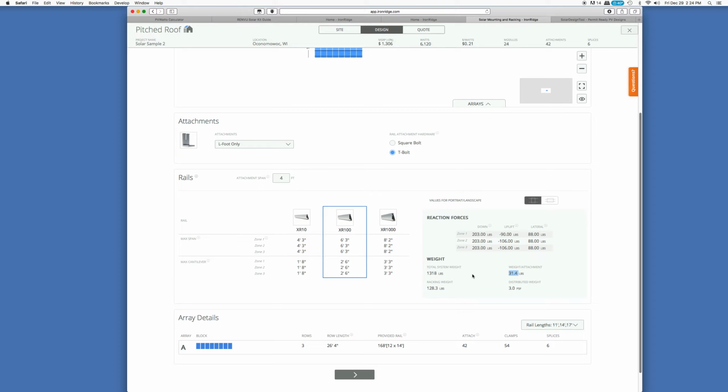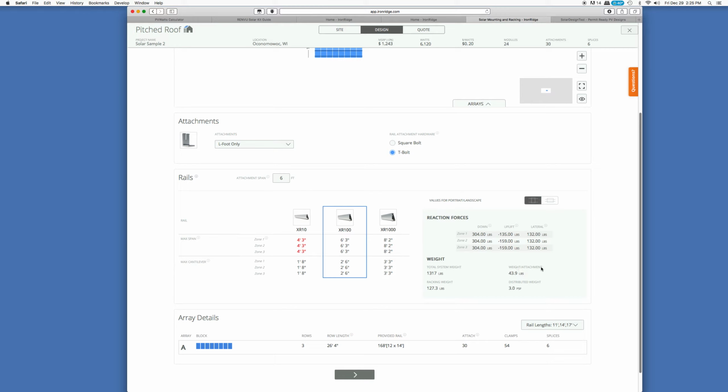Now, what's kind of neat too is I've still got the same number of solar panels, but if I change the attachment span, let's say I could attach them every 6 feet. If I change that number, it updates, and we see that our total system weight is still about the same. We saved a little bit of weight because we're using fewer attachments.